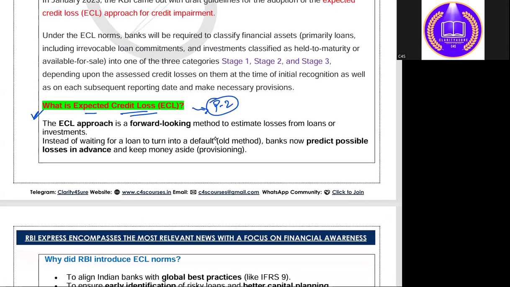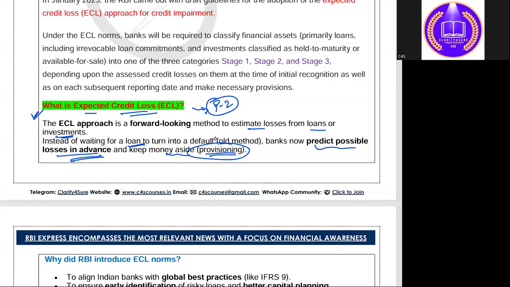The ECL approach is a forward-looking method to estimate the losses from loans or investments that a bank is giving to the borrower. So the bank is actually calculating the losses that a loan or investment can bear. Instead of waiting for a loan to turn into default after 90 days, the bank now predicts possible losses in advance and keeps the money aside as provisioning, as a buffer.